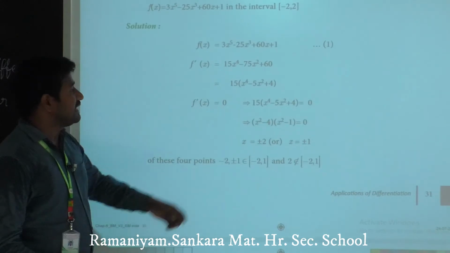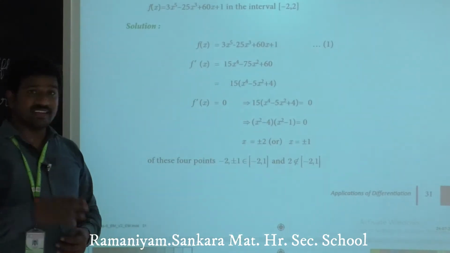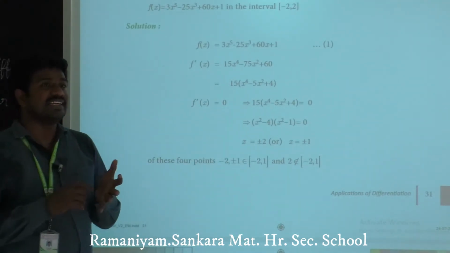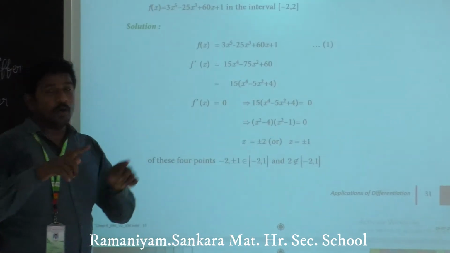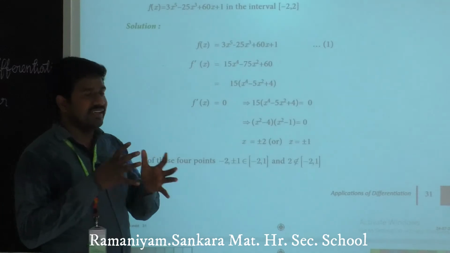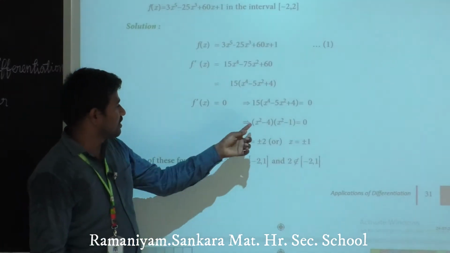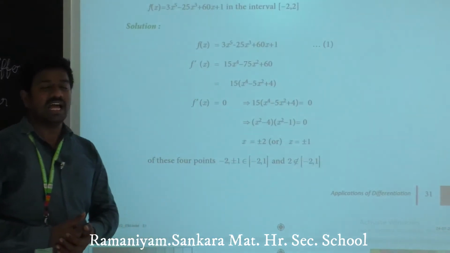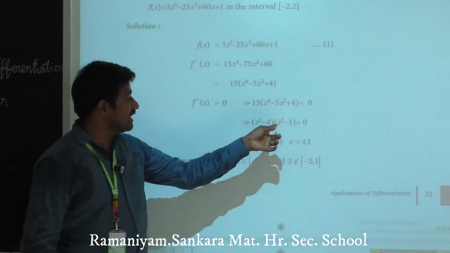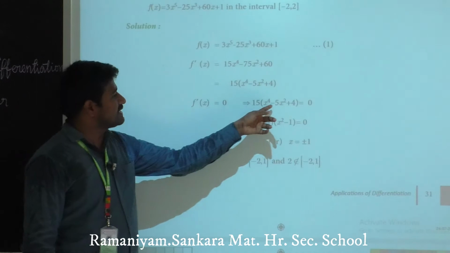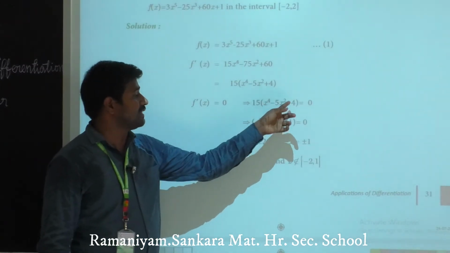Clear? So here in place of x square, x power 4 is there. You just take x square whole square. Here x whole square. You just take instead of x, you write x square. Clear, students? So here generally we take x minus 4, x minus 1 if it is the power x square minus 5x plus 4.